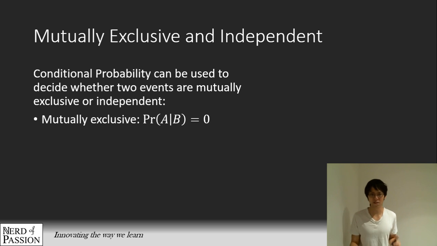I mean, of course, real life is not that simple sometimes, because sometimes you might win and lose both at the same time, but I'm not talking about that. I'm talking about something where win and lose are very clearly defined. So you can think of mutually exclusive events as very distinct from each other. When one happens, there is no way the other one is going to happen. So in other words, when we use conditional probability to express that, we simply say that the probability of A given B have happened is equal to 0. When you find that, we say that A and B are mutually exclusive.